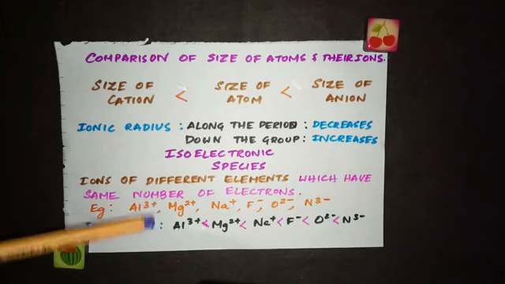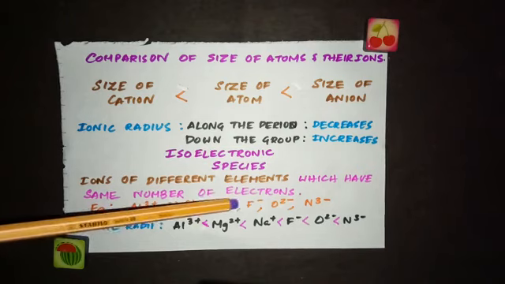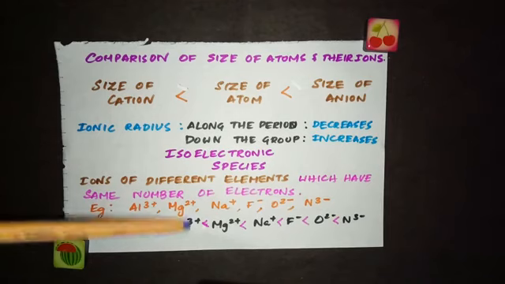Now, if you want to arrange these ions in the increasing order of their ionic radii, I have told you cations have a smaller size than the anions. So Al3+. Now when you are talking about different cations, as the charge increases, the size decreases. See, here all three are cations. So if you want to know which cation has the least size, go with the charge. As the oxidation state increases, the size of the cation decreases. The reason is there is a decrease in the number of shells and an increase in the nuclear charge.